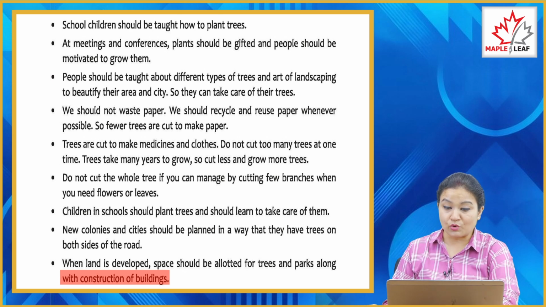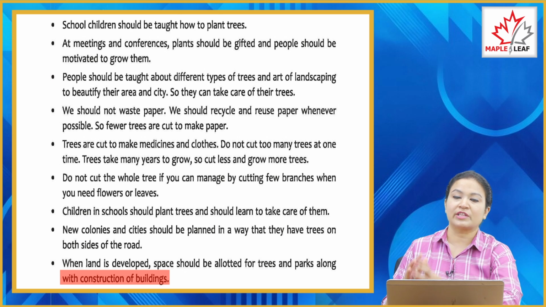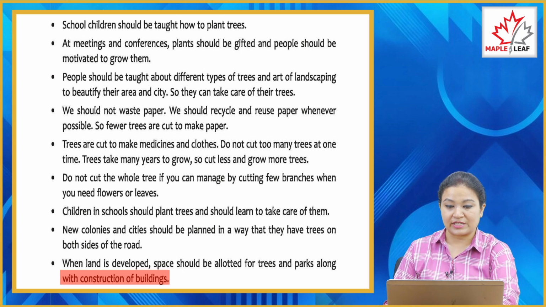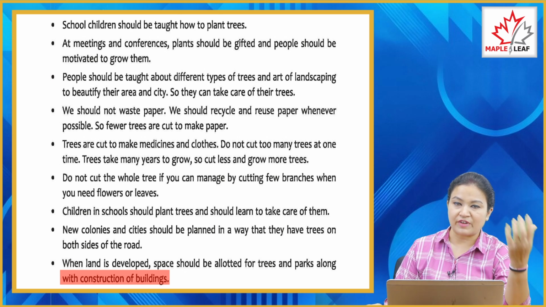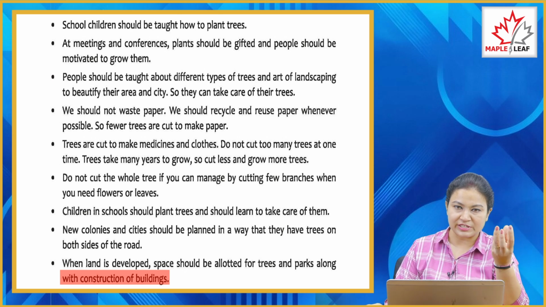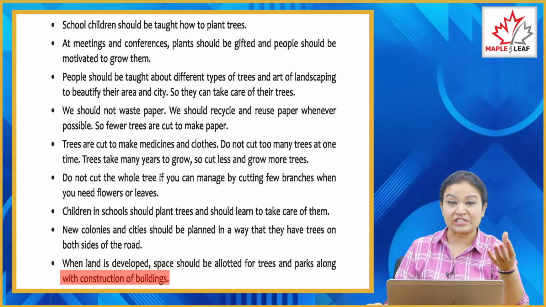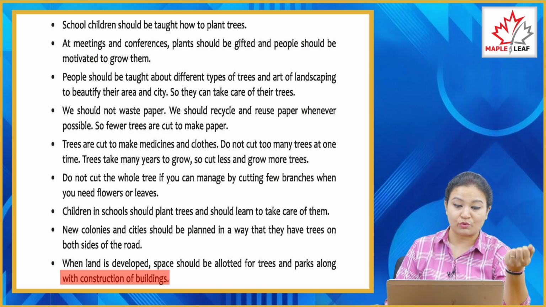So we should plant more trees. Planting a large number of trees is called afforestation. We should encourage all the people and children to grow more and more trees. Children should be taught in school about how they can plant trees, and they can gift trees instead of other gift items. You can gift a tree or small sapling or small plant to your friends, relatives and others, so that you can encourage them also to plant more and more trees.